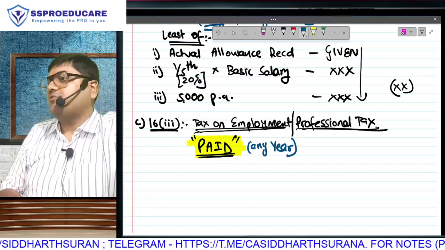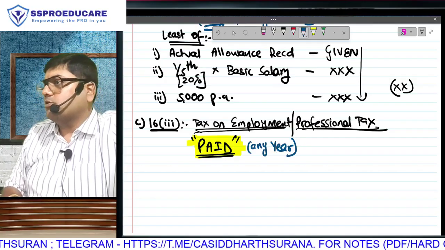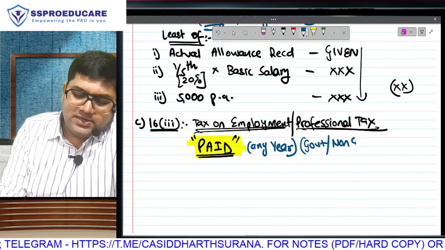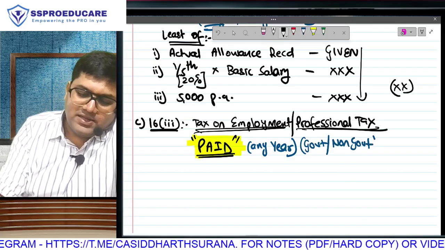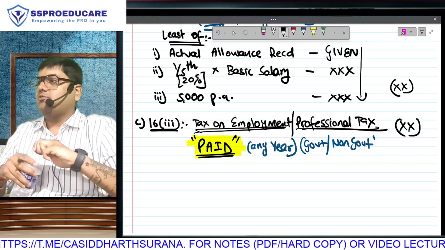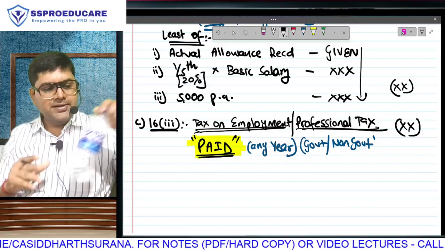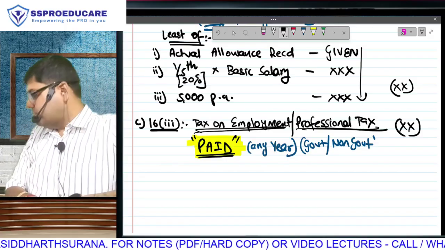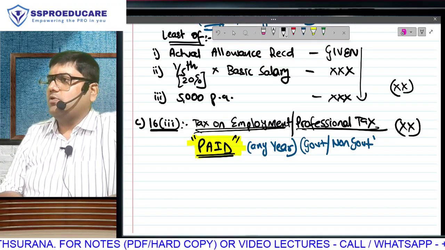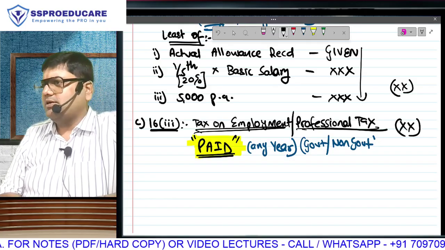And if nothing is specified, if the point is over, this tax benefit is for government employees and non-government employees. When nothing is specified, government as well as non-government, both of them will get this deduction. That means the only deduction which is specific or exclusive to government employees is entertainment allowance. Are the other deductions given to all employees? Standard deduction and professional tax are given to all employees. Is this clear? This is the third and the last deduction.